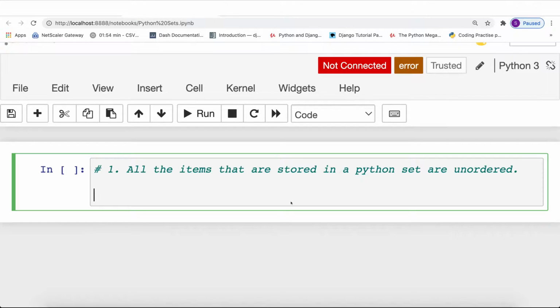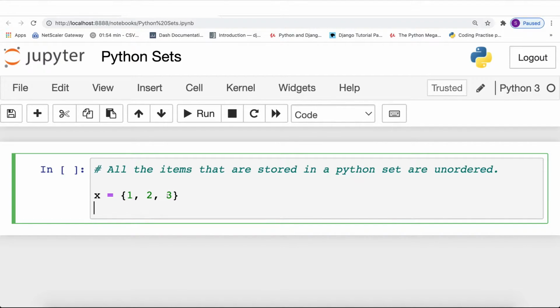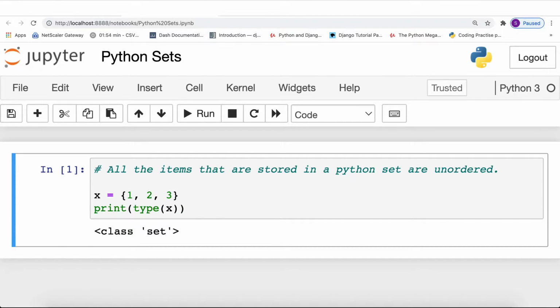But before that, what we first need to see is how a Python set is declared. A Python set is declared inside curly braces. Now, if you are thinking that this is an empty Python set, then it is not correct, because this denotes an empty dictionary. But once you start storing items inside the curly braces, it becomes a Python set. Now let us see the type of the variable which we have just created, in which we have stored the collection of items as a Python set. If we call the type function on the X variable, you can see that it prints class set.